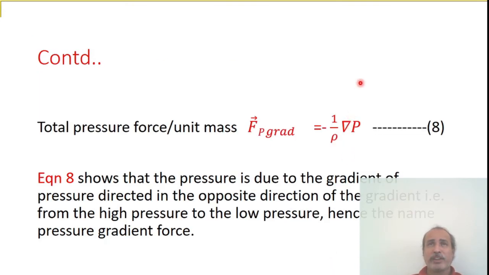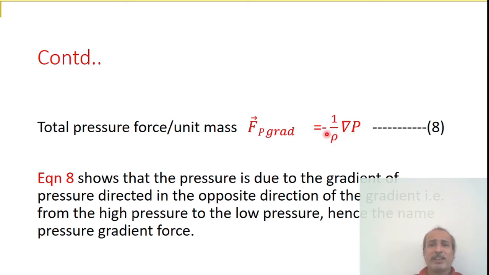The gradient can be written as dou by dou x plus dou by dou y plus dou by dou z acting on P. Therefore, the total pressure force per unit mass, meaning for a mass equal to 1 kg, is the pressure gradient force equal to minus 1 by rho gradient of P.